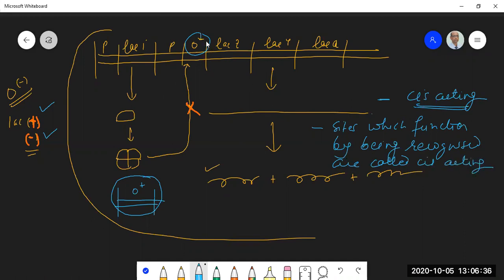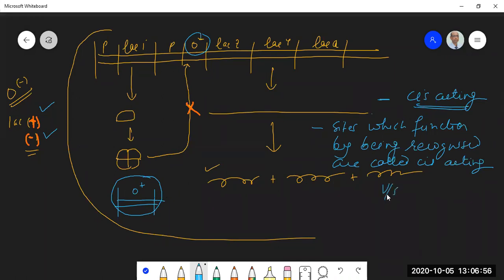So this operator site functions by being recognized. Who recognizes it? The repressor protein recognizes it. Okay, so therefore this is called cis-acting. So cis-acting sites, when you make it partially diploid, it won't have any effect. Okay, I'll tell you some more differences in tomorrow's lecture.